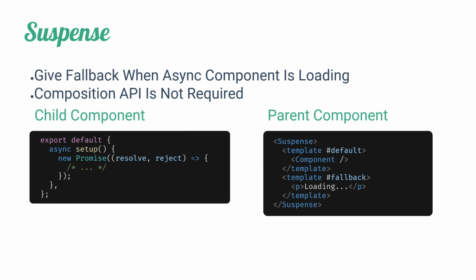In Vue 3, we can give a fallback when using async component by using the Suspense API. We can use the Suspense API like this.